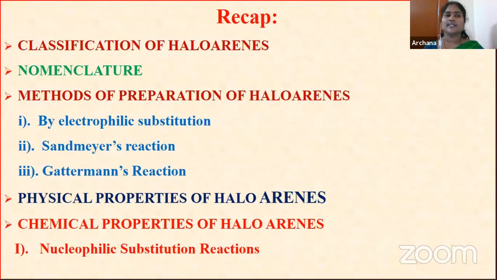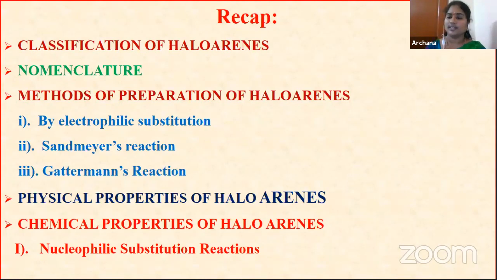And what we discussed in this class: classification of haloarenes, nomenclature, preparation of haloarenes by electrophilic substitution reaction, Sandmeyer reaction, Gattermann reaction, and physical properties of haloarenes. Under the chemical properties, we only discussed the nucleophilic substitution reaction.